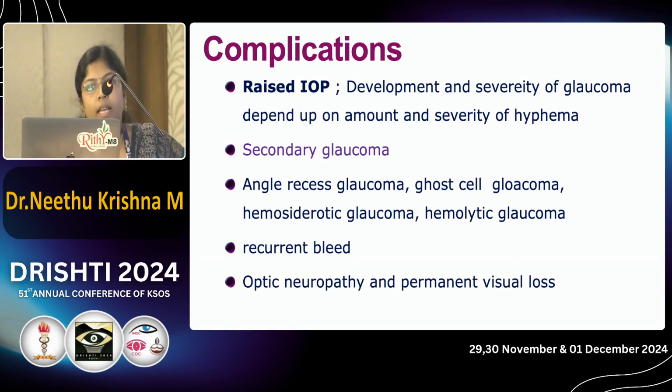Next, about the complications. First of all, the raised IOP. The development and severity of glaucoma depend upon the amount and severity of hyphema. The other secondary glaucomas related to hyphema or trauma are angle recession glaucoma, ghost cell glaucoma, hemosiderotic glaucoma and hemolytic glaucoma. The other complications related to hyphema are recurrent bleed, optic neuropathy, permanent visual loss, and corneal blood staining.